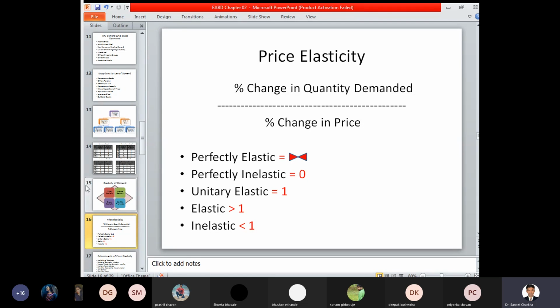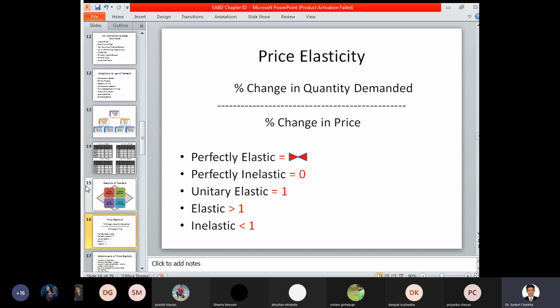We are not in the classroom, so I cannot show you the diagrams on the board, but you can refer to various reference books to see the graph which clearly shows perfectly elastic demand with respect to percentage change in quantity demanded and percentage change in price. It is always ruling with the concept of infinite nature.